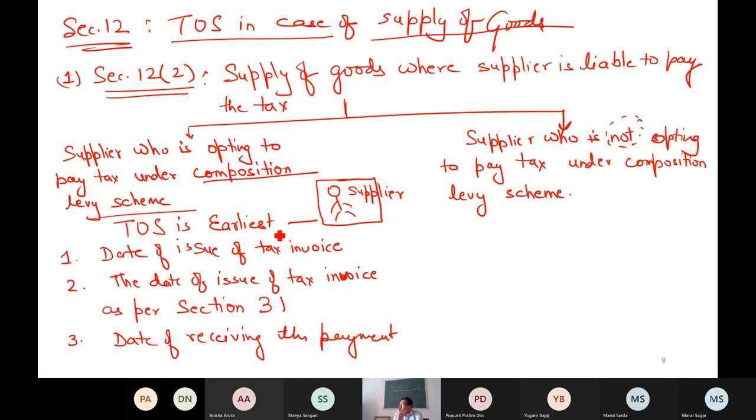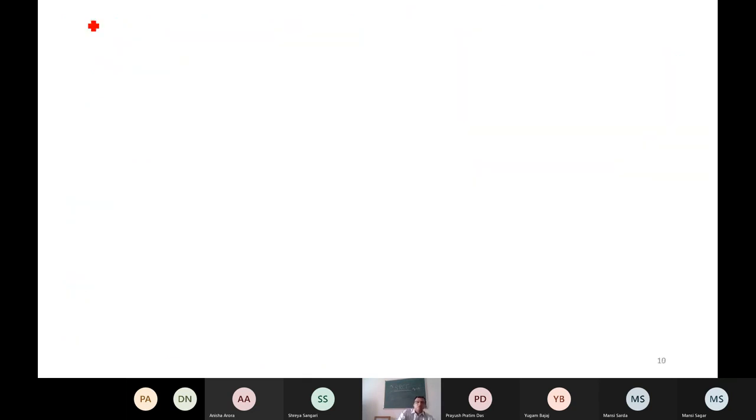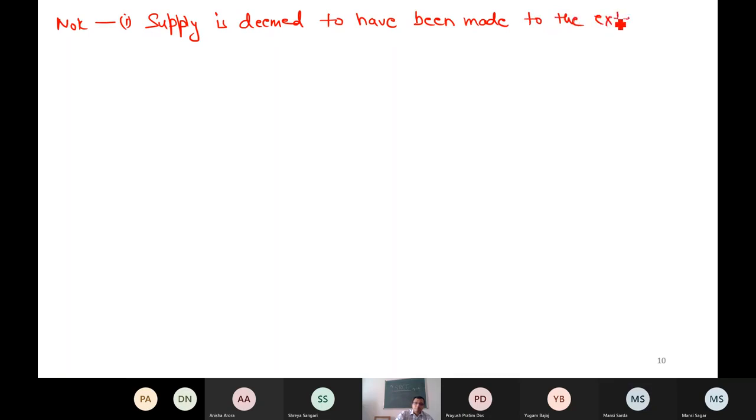I will assume an example, but before that, there are some points to be considered. Note one: supply is deemed to have been made to the extent the tax invoice is issued.